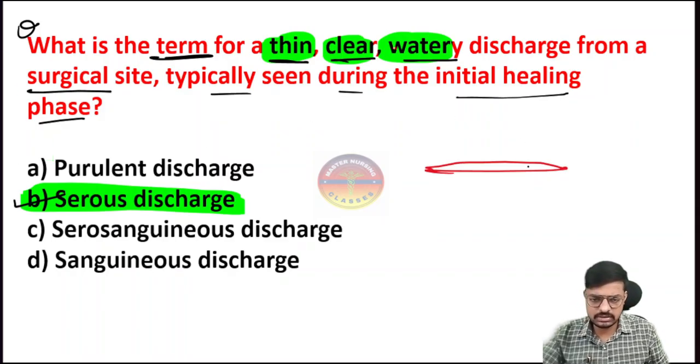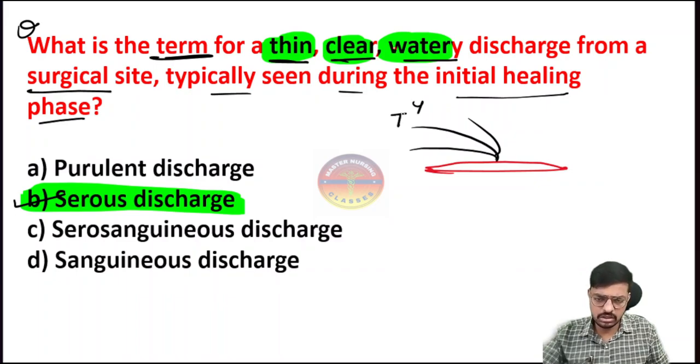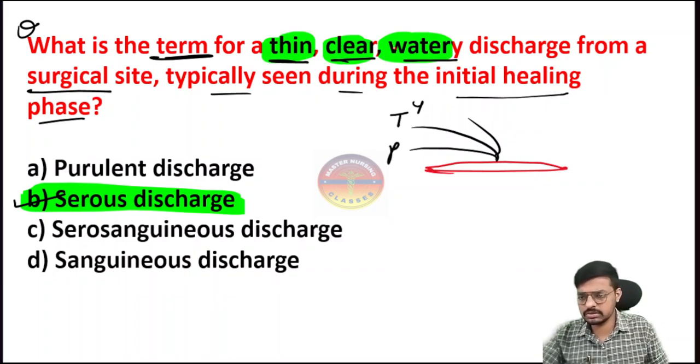If from this surgical site yellowish, thick, pus-filled discharge is coming, we call that purulent. We call that one purulent. In this question that was not asked, so I am eliminating this one.